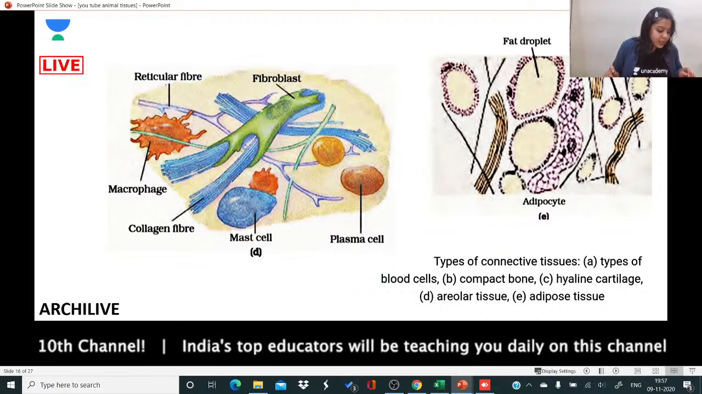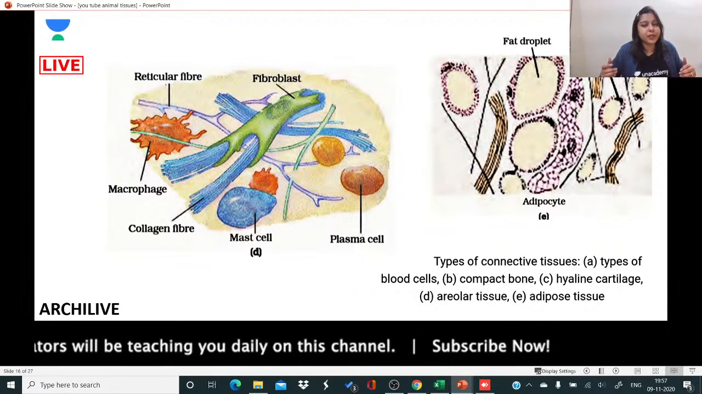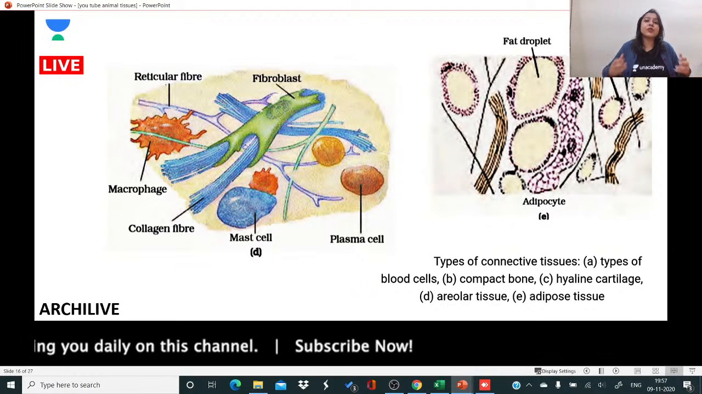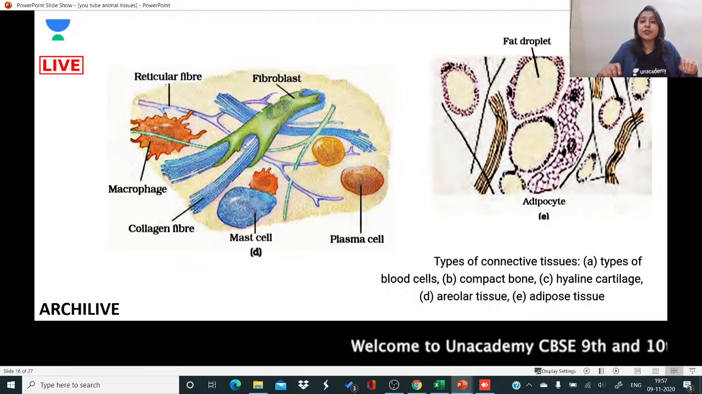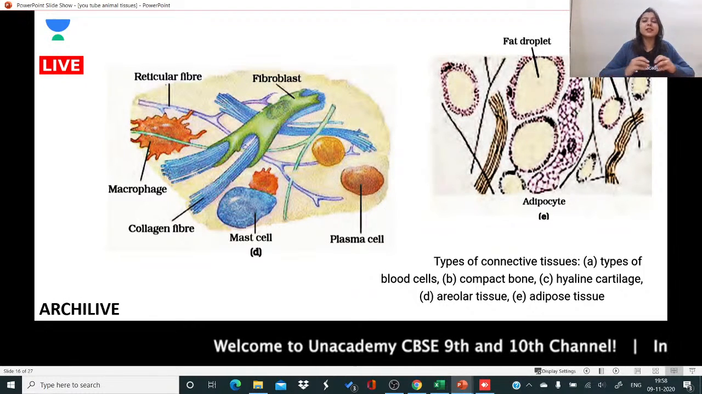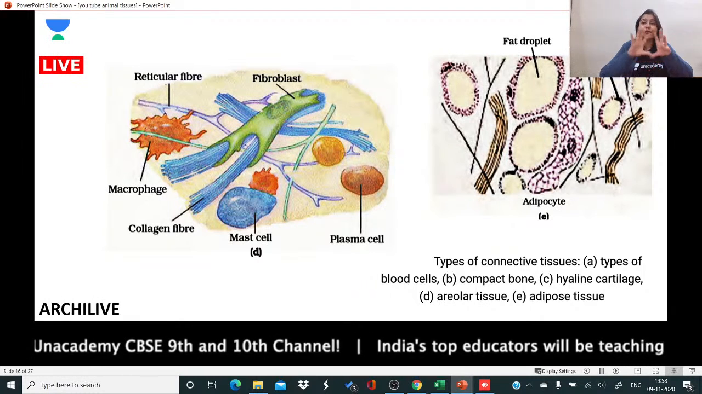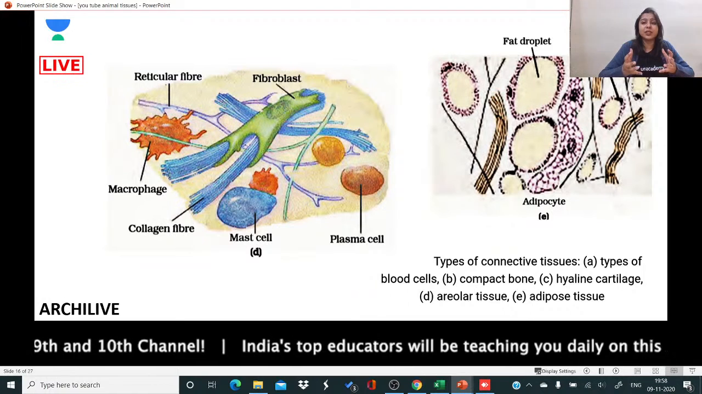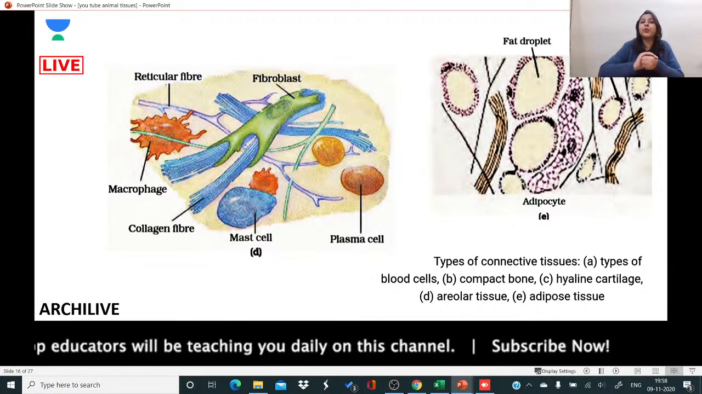Anushka, cartilage is a type of connective tissue. Cartilage is also a type of connective tissue, right? That is also a special type of connective tissue which is not fluid in nature, which is not very hard as a bone. It is something that is solid and rigid. It can give shape to something because it is rigid. It is not hard. So that is cartilage. Cartilage usually covers the surface of the bone.